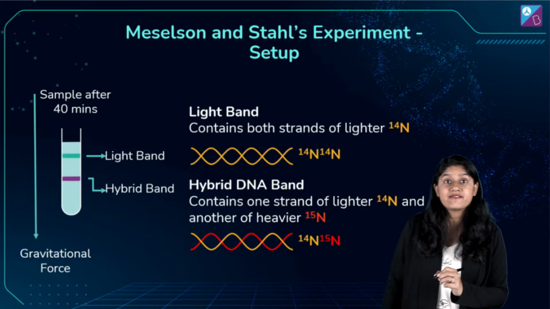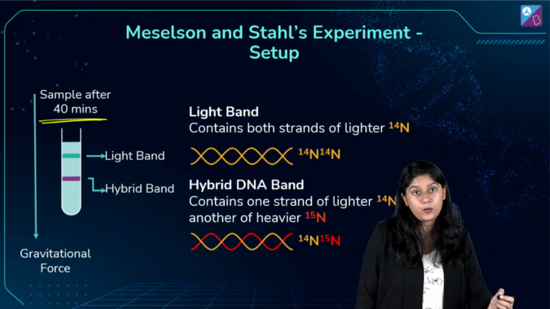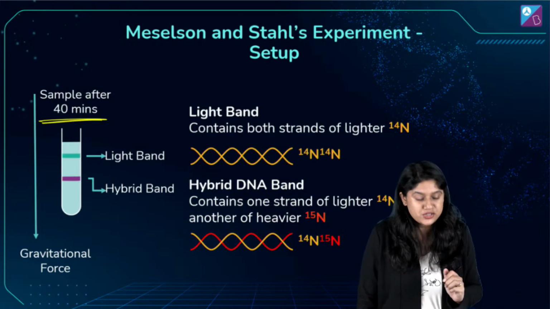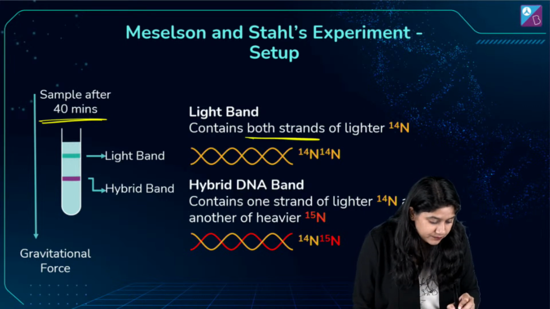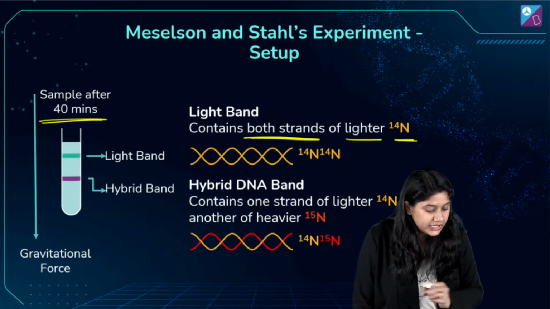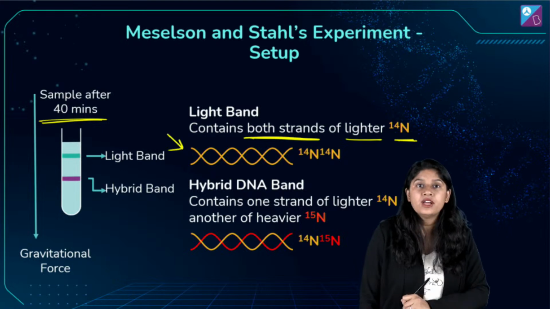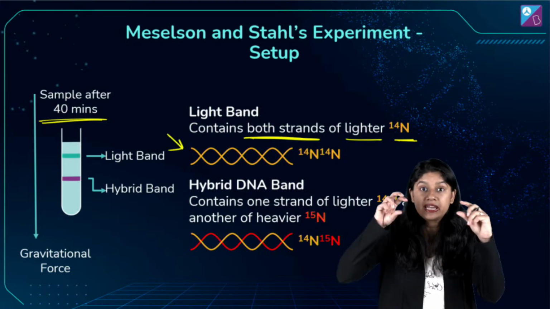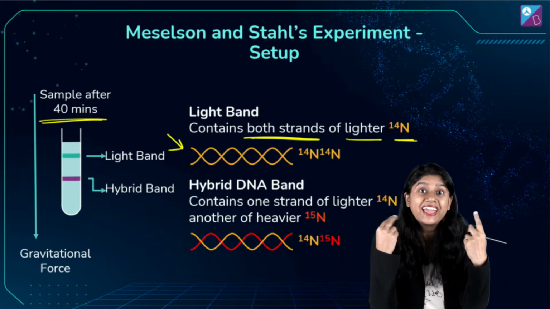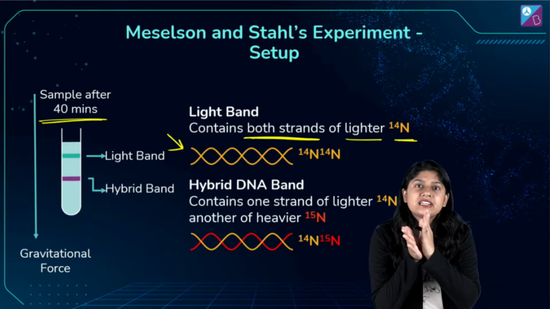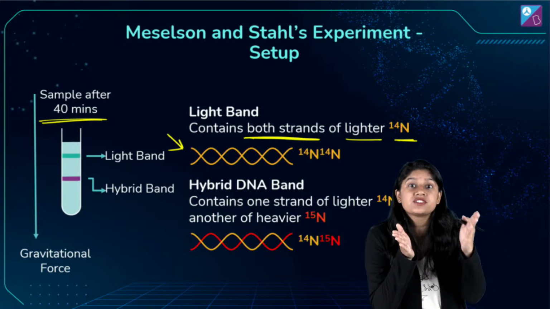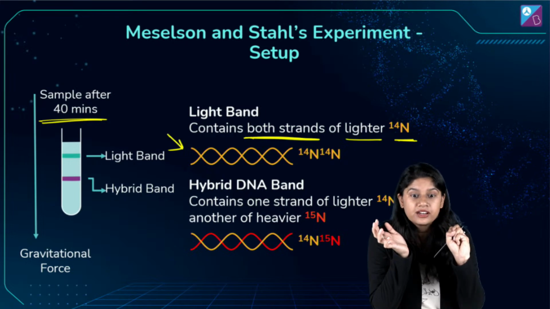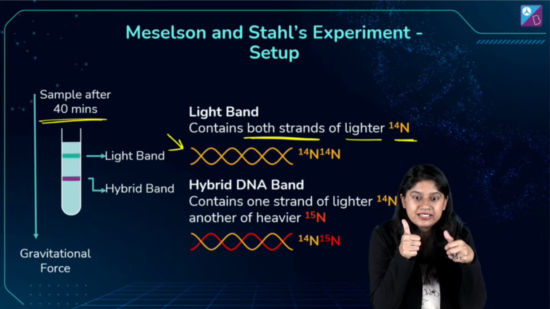Then at the last, everyone, at the 40 minutes, what we saw? We saw something very, very interesting. Both the strands have N14. See over here, we have a DNA where both the strands are N14. Again, it clearly shows that it is just conserving the semi, right? Clear, everyone?